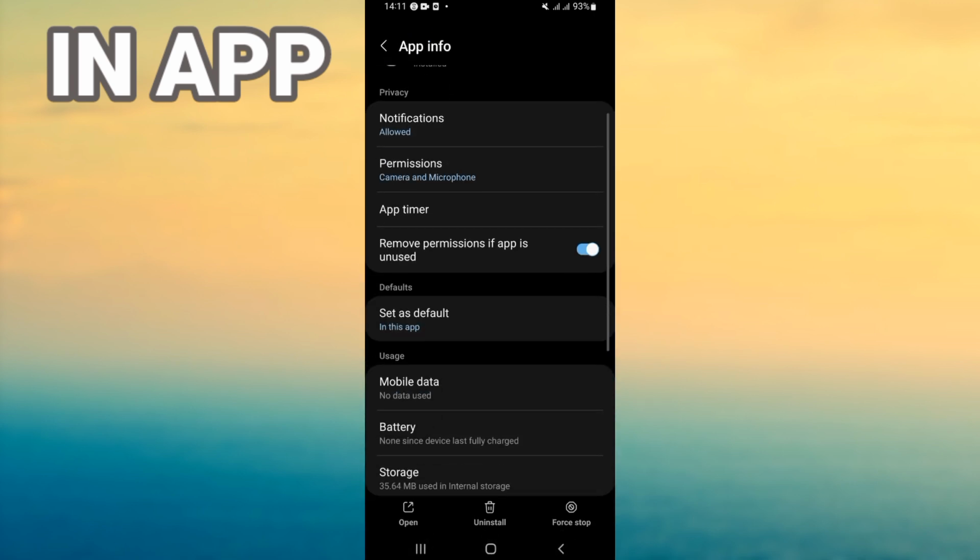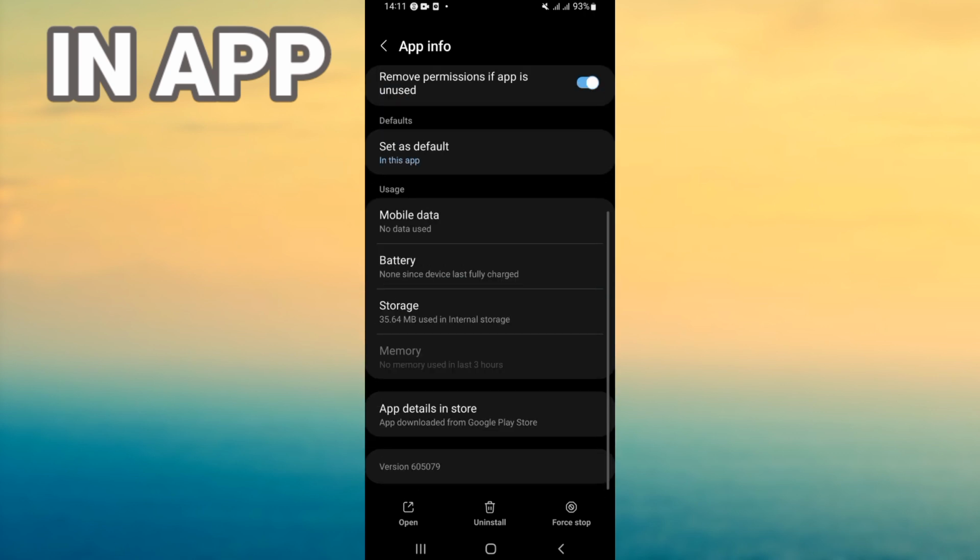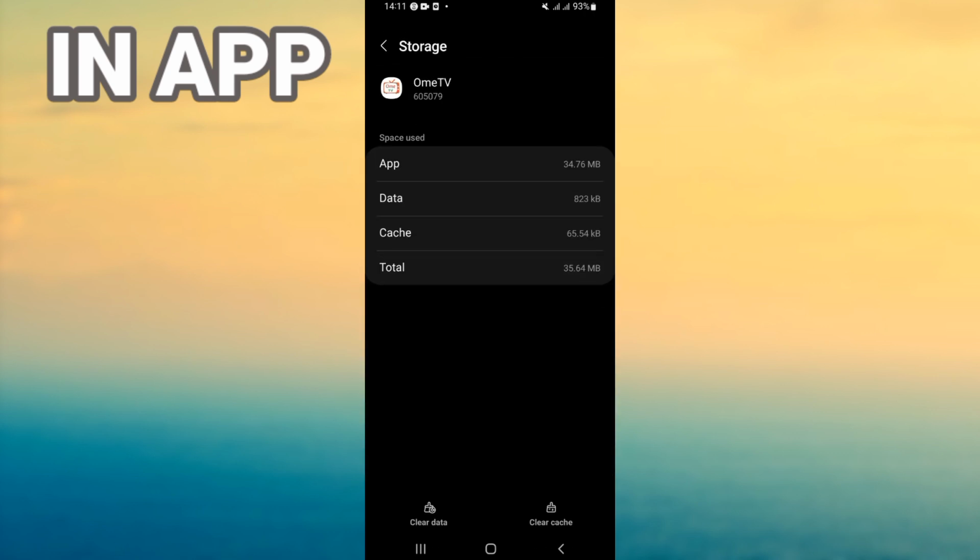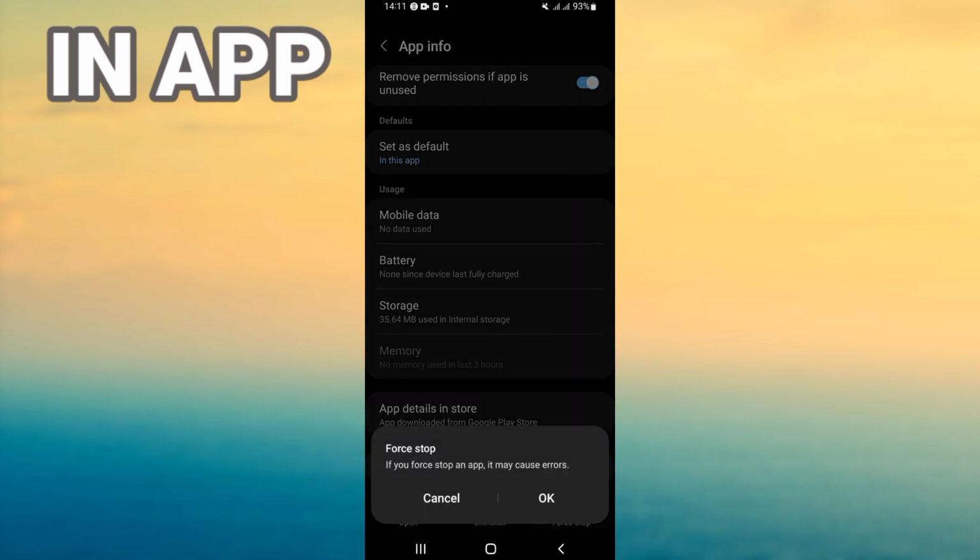Right now you will find there's a list. Go directly to storage option. Here click just on clear cache, so be careful. And right now back, click force stop and click next.